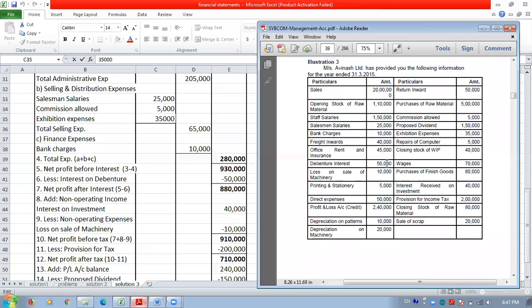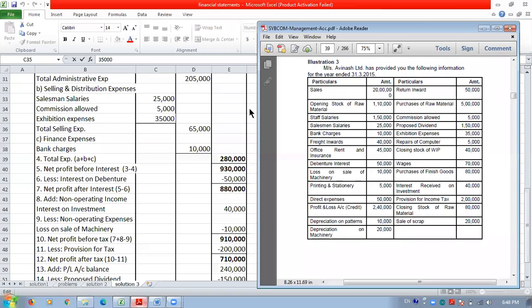Next item you have freight inward 40,000. Freight inward is paid on material. It is freight given to carry the material from the third party to the company or to the godown of the company. So freight inward is a material expenditure, a factory or manufacturing related expenditure.